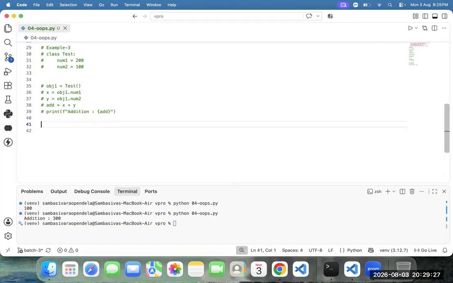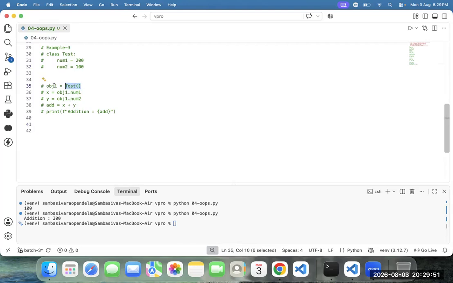Can I go to another example? Yes, sir. At line number 31, one problem is there. You are adding the value directly, not dynamically. Got it or not? 200 is added to num1 directly, and 100 is added to num2 directly. Am I right or not?